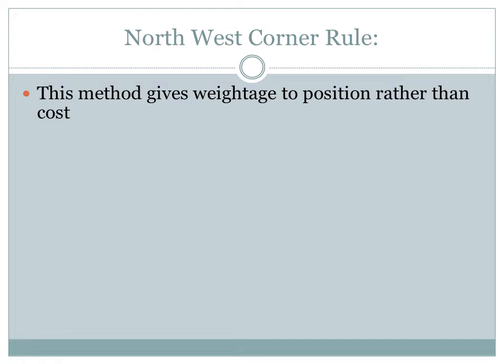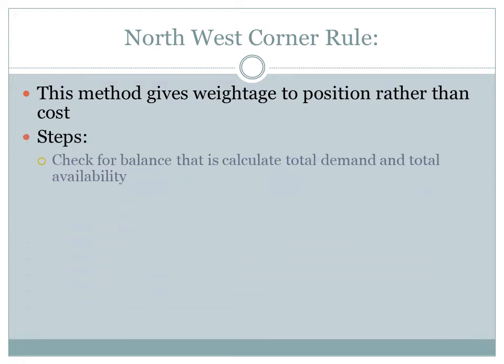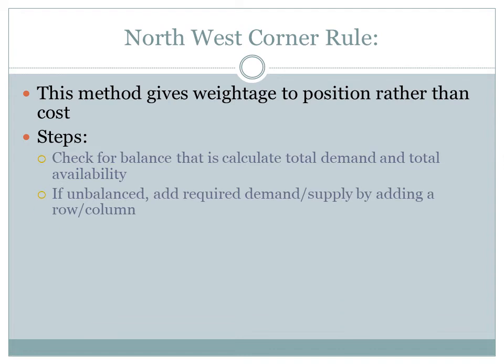This method gives weightage to the position rather than the cost. Steps in this method: check for balance, that is calculate total demand and total availability. If unbalanced, make the problem balanced by adding the row or column which is required. Allocate maximum possible at northwest corner.